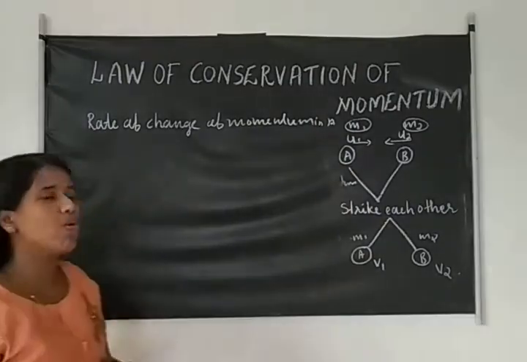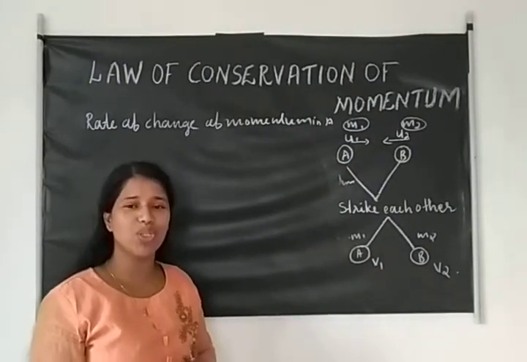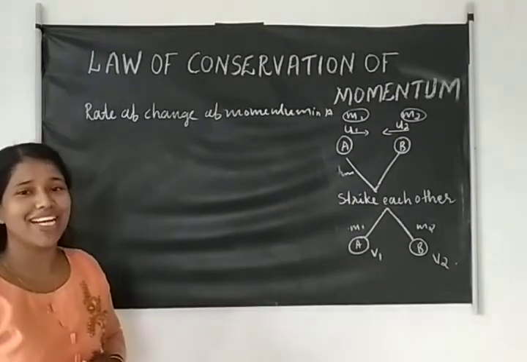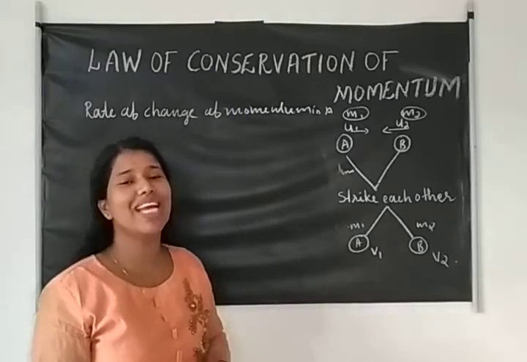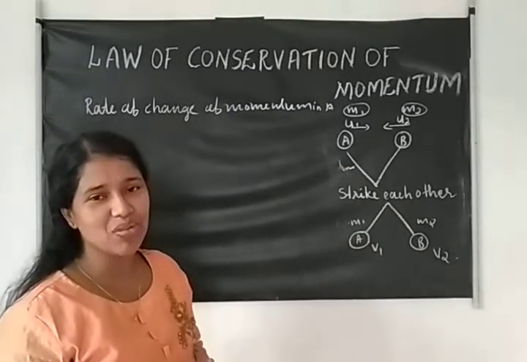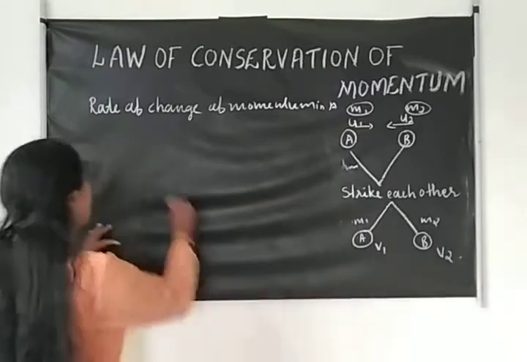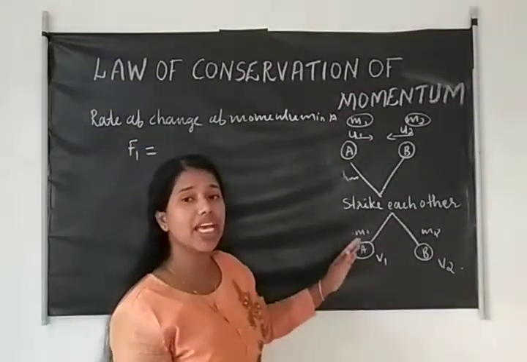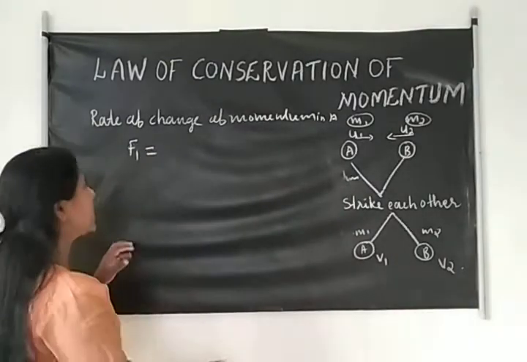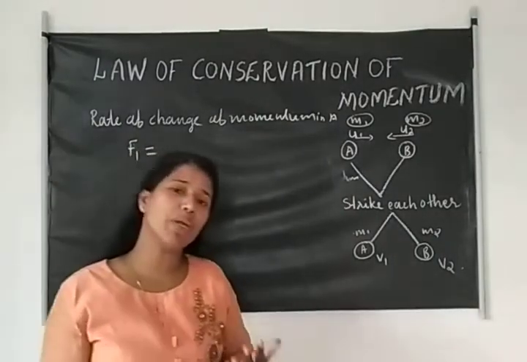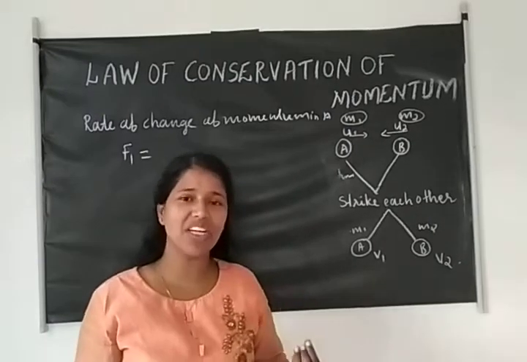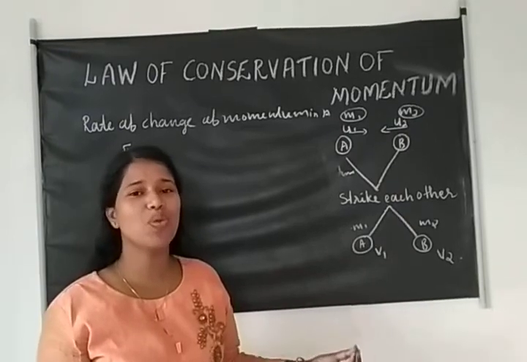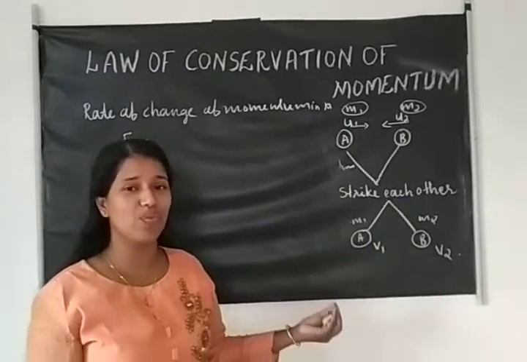Now we calculate the rate of change of momentum in A. By Newton's second law, the applied force is directly proportional to the rate of change of momentum. For object A, the initial momentum is m1 u1 and the final momentum is m1 v1.